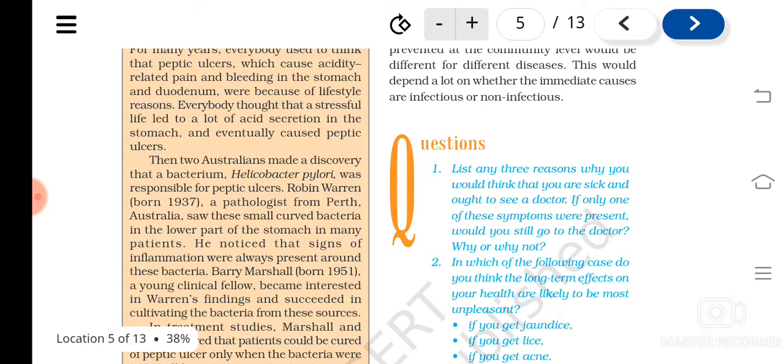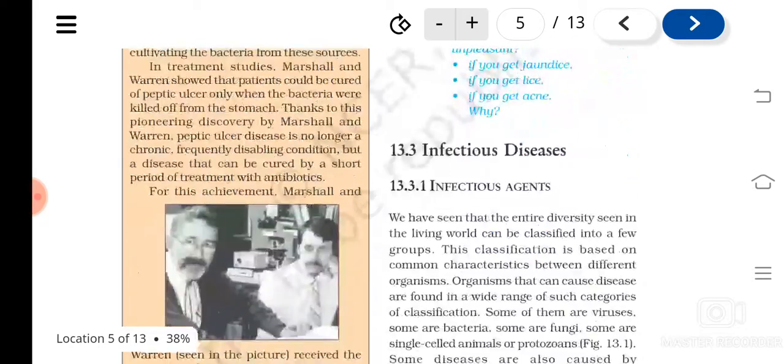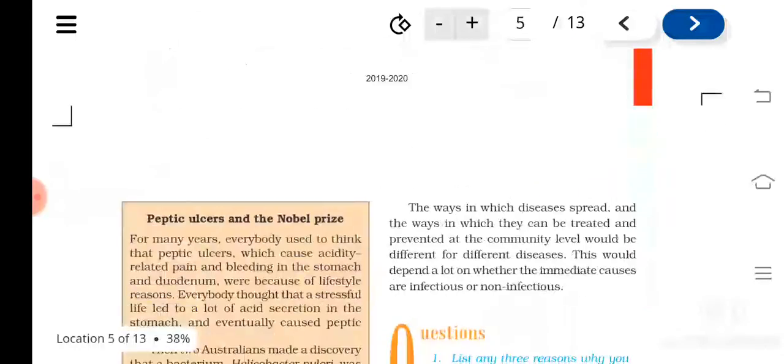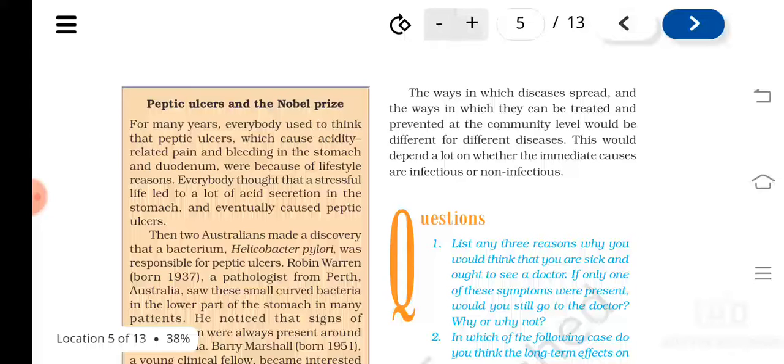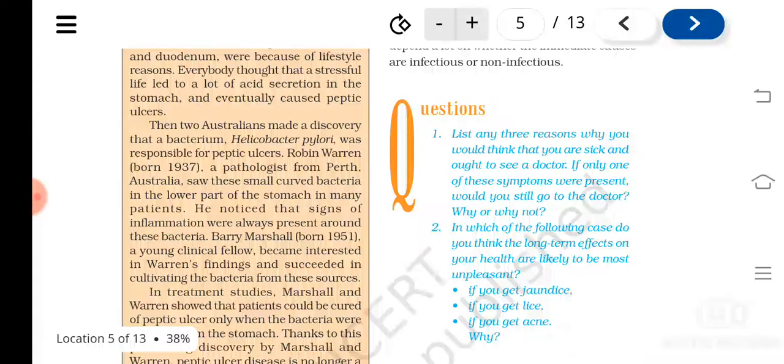It is Helicobacter pylori. So by understanding that Helicobacter pylori was causing the disease, it could be easily treated. Understood? Infectious diseases can be treated by knowing what kind of organism causes them, so that their spread can be controlled.